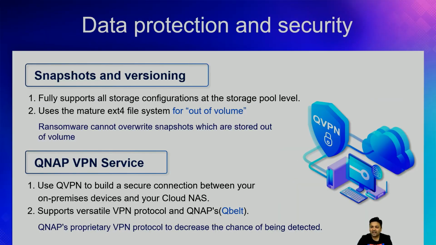And of course we support data protection and security because we have snapshot and versioning built into QuTScloud, and also VPN services, QNAP's own VPN protocol called QBelt. Using the QVPN application, if you want a secure connection between your on-premise NAS and the QuTScloud, you can do that using QVPN.